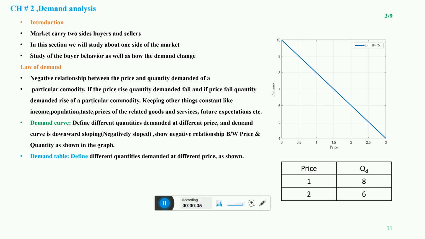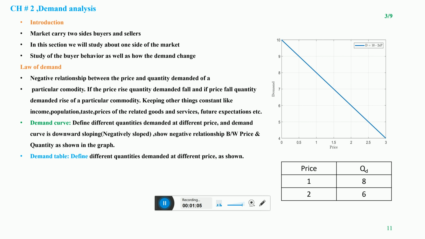The demand curve changes its position, shifting upward or downward. We are starting the chapter from our first topic, that is the law of demand. This is one microeconomic principle, or you can say microeconomic theory. According to the law of demand, there is a negative relationship between the price of any particular commodity and the quantity demanded for that particular commodity.